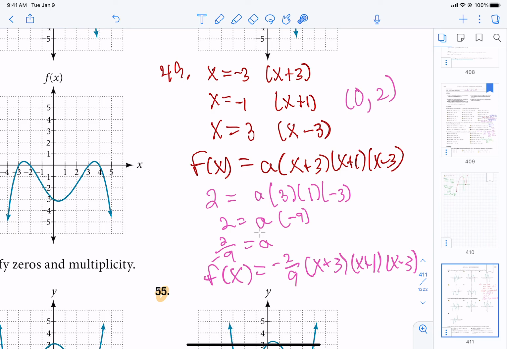The last problem is 55. Let me take a look at that one. Or I'm sorry, 57.